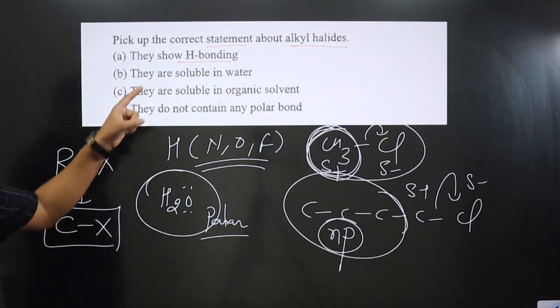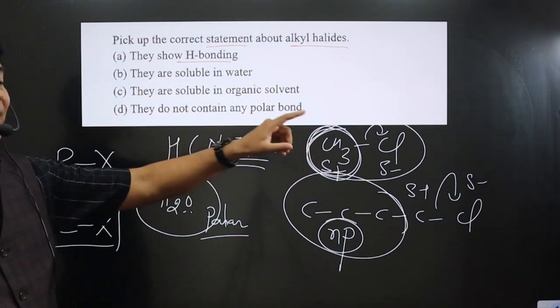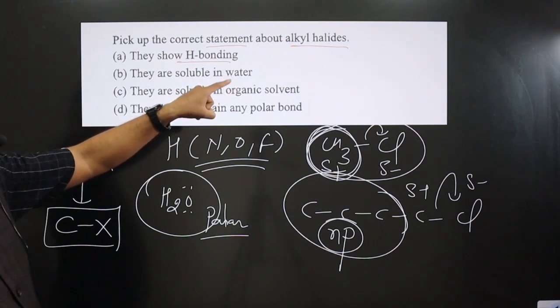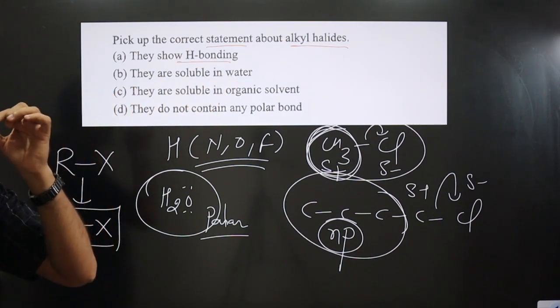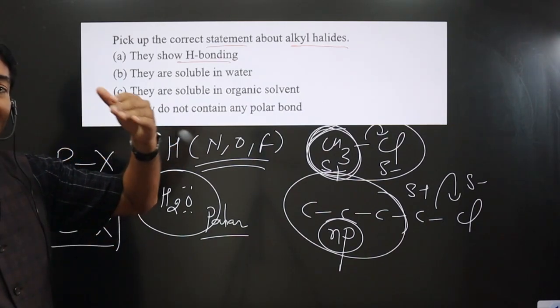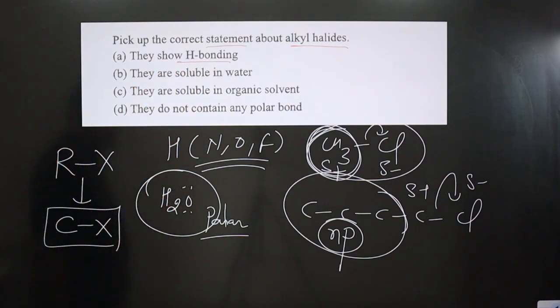And one more thing, here we have the lowest member. Let's say methyl chloride, ethyl chloride, so the lowest members of alkyl halide are soluble in water. So it covers only one or two compounds which are soluble in water, but a wide range of alkyl halides are insoluble in water because they have a non-polar group.